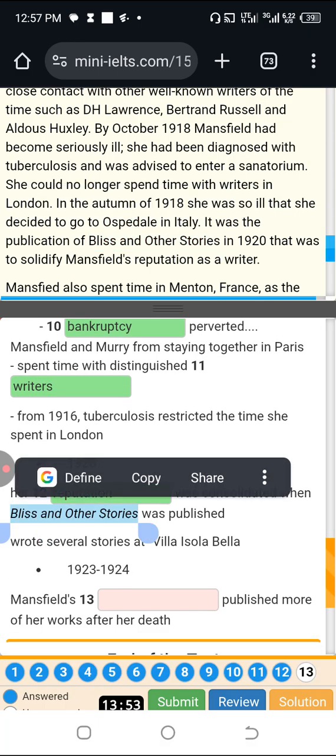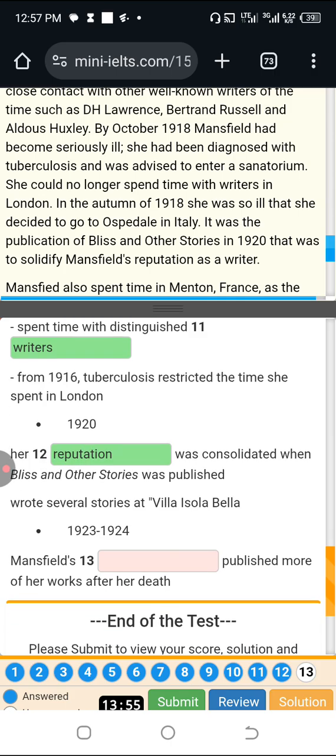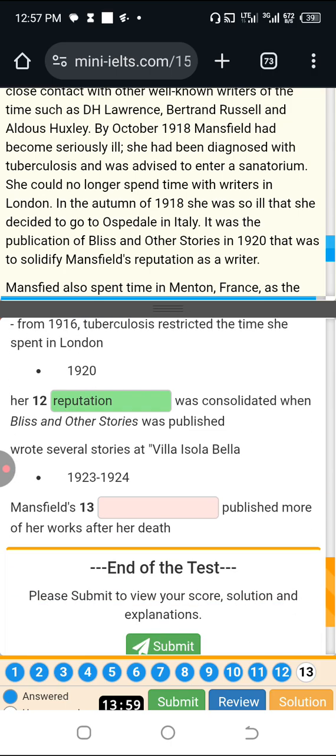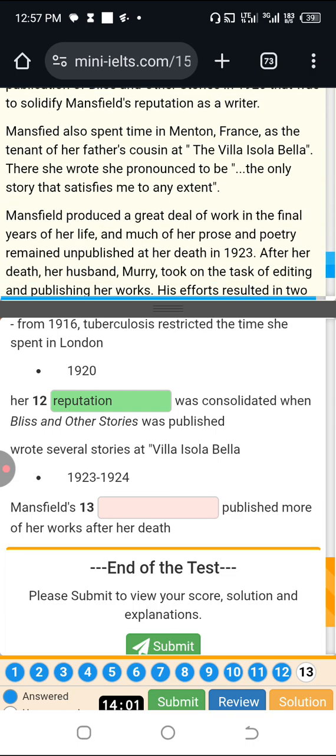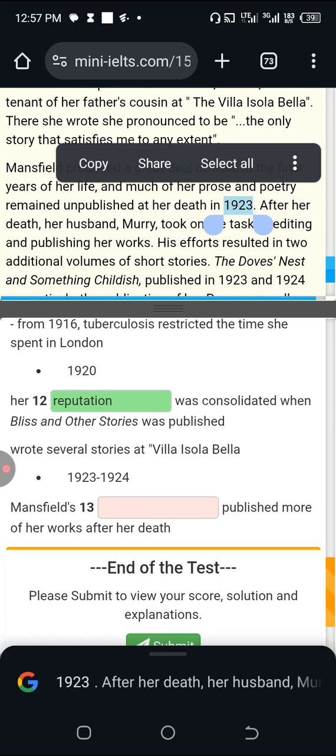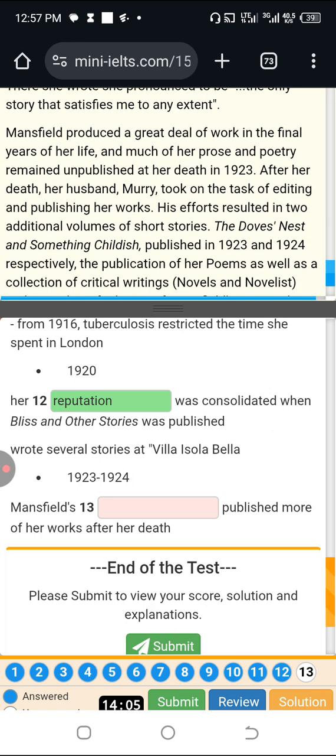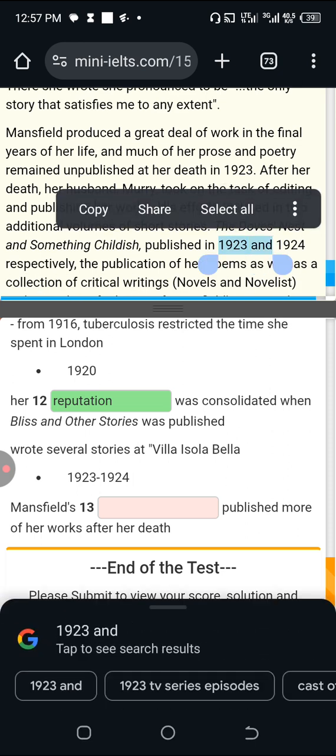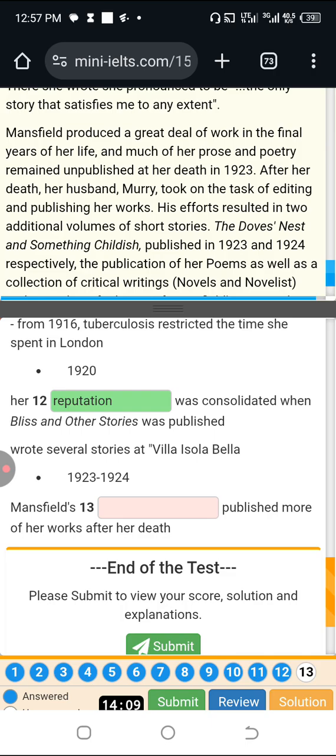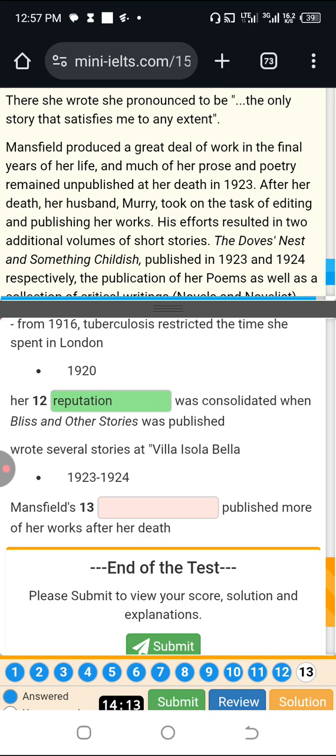Bliss and Other Stories. We have that same thing here. Wrote several stories at Villa Isola Bella, 1923 to 1924. Where is that? I can see 1923 to 1924 here. Mansfield dash published more of her works. His efforts resulted in two additional volumes of short stories.